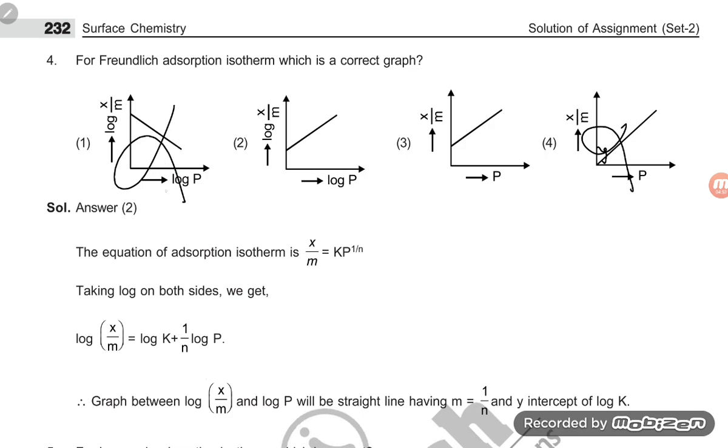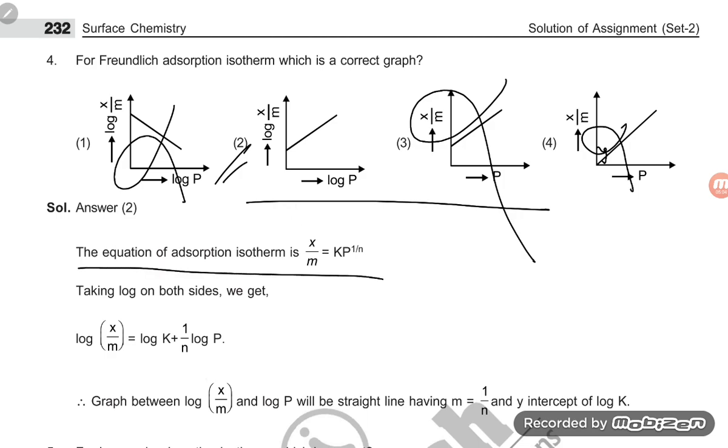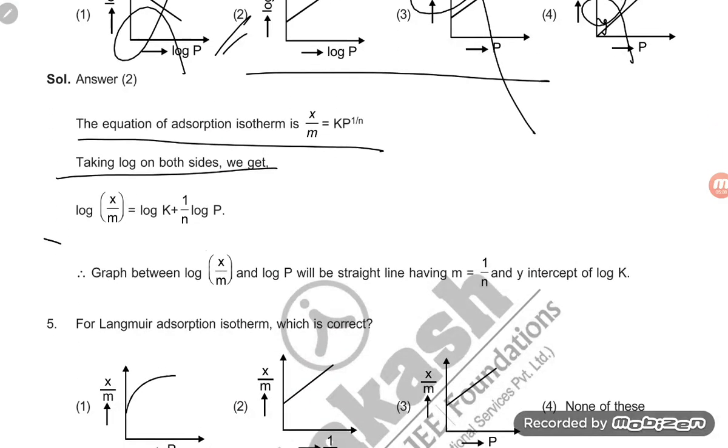Okay, decreasing order, this is wrong. Now we have to see this one. So this is not correct. The correct option is option number 2, because Freundlich's adsorption isotherm was given in terms of log. So the equation of adsorption is x by m equals k p^(1/n), and taking log on both sides, you get this one, and this is y equals mx plus c.